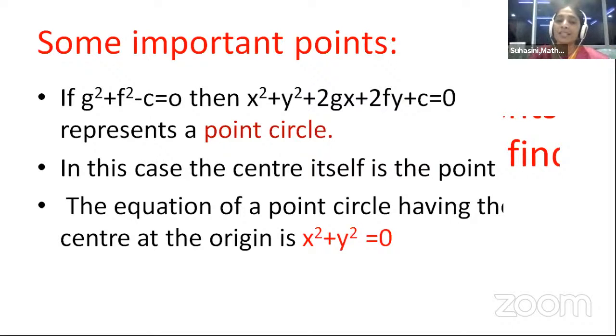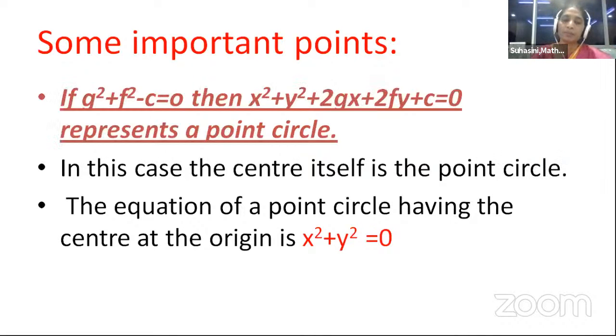And the equation of the point circle having the center at origin is x square plus y square is equal to 0 square, which is x square plus y square equal to 0. I talk about this equation again. The center is origin, radius is 0. Substitute in x minus h whole square plus y minus k whole square equal to r square. H comma k are 0 comma 0. Radius is also 0. So it is the special circle whose center is origin and radius is 0.